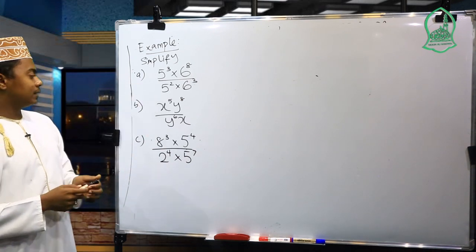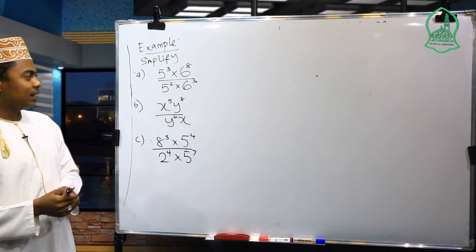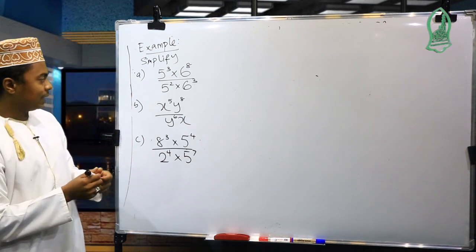You have A, B and C, but we refer to the two laws that we learned, the first law and the second law.